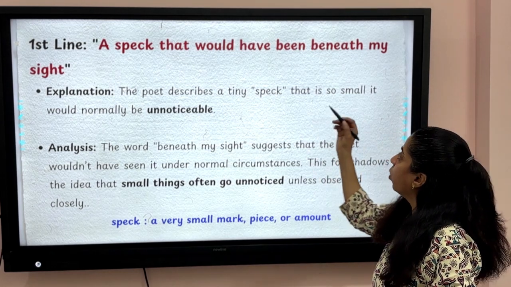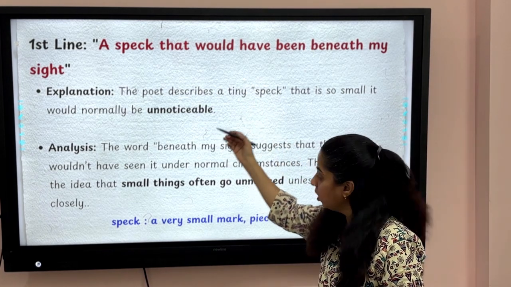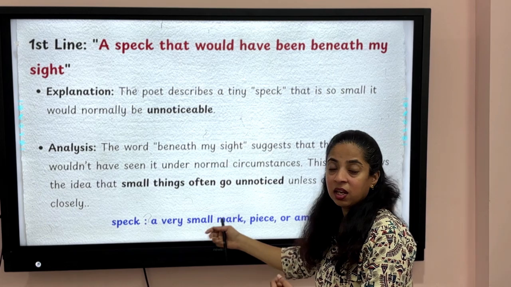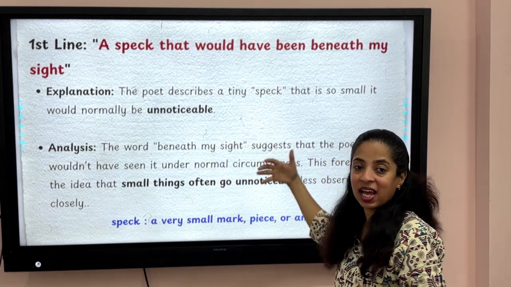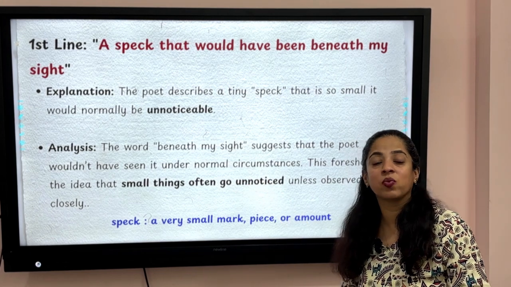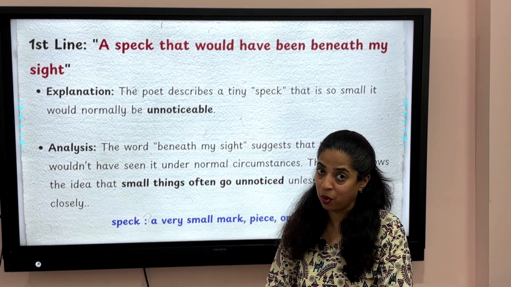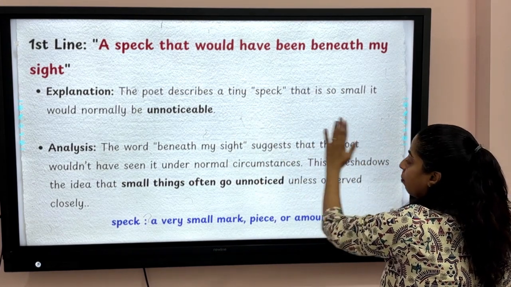A speck that would have been beneath my sight. So first let's read how I will go about. I will read each and every line. We'll understand the important word meanings. I'll explain that line and we'll do analysis of that line as well, so that it becomes very easy for you to answer all the questions that come in board exams. So first line, a speck that would have been beneath my sight.